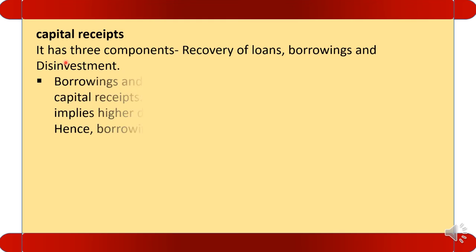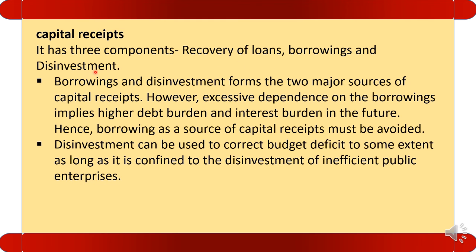Now let us see the capital receipt. We know that it has three components: recovery of loan, borrowings and disinvestment. Borrowings and disinvestment form the two major sources of capital receipt, because in the developing countries recovery of loan is very little. Loans are rarely given. However, excess dependence on the borrowing implies higher debt burden and interest burden in the future. Hence the borrowings as a source of capital receipt must be avoided, because earlier we have seen debt trap. If the country relies too much on the borrowing, then the country will fall in the debt trap. So the country mostly avoids the borrowings.